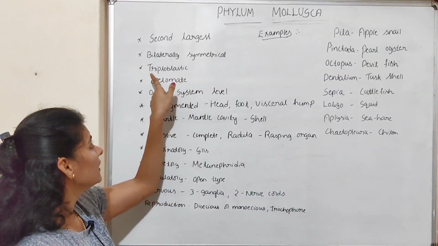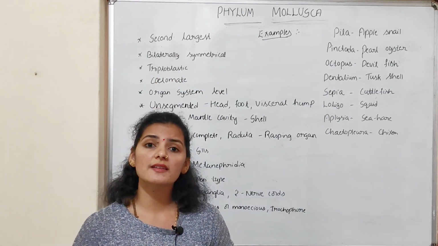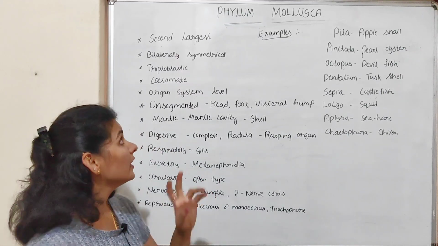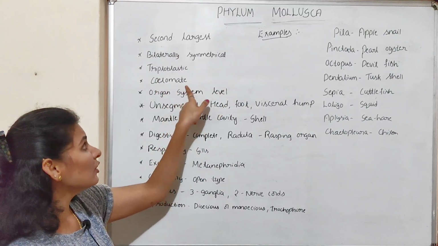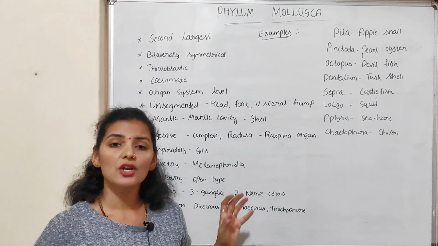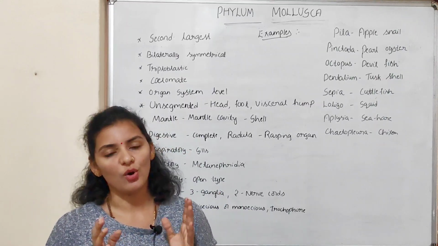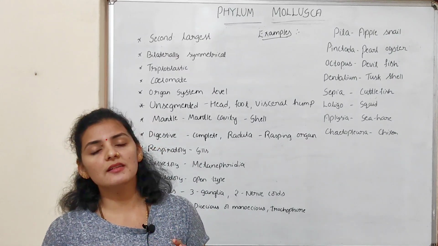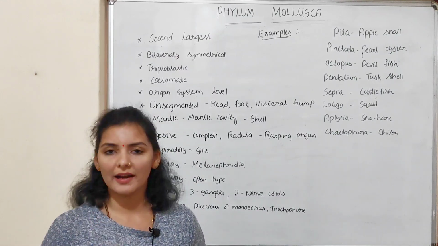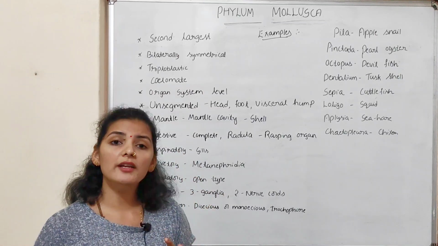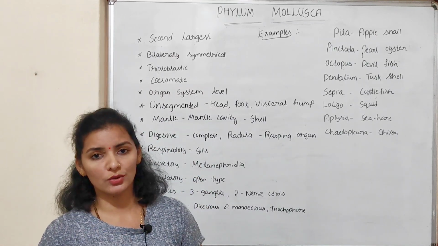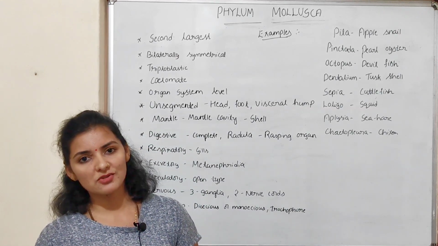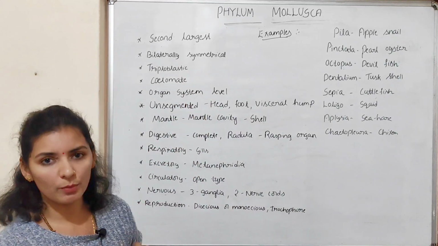They are triploblastic. Here tri means three. So the body of this organism is made up of three germ layers, that is ectoderm, endoderm and mesoderm. That's why they are triploblastic animals. They are coelomates. Coelom means body cavity. But in the case of mollusks, the body cavity is highly reduced and it is present around the heart and the gonads. But a true coelom is present in mollusks. That's why they are coelomate animals.